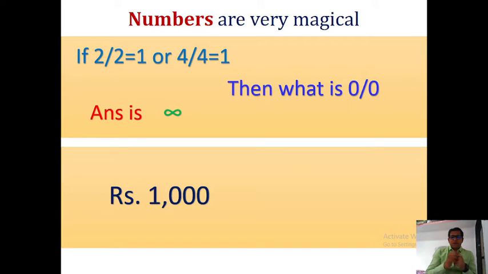If you place 1000 raised to the power 0, its meaning is 1. This means that you are giving 1000 rupees raised to 0, equal to 1 rupee. It is magic.